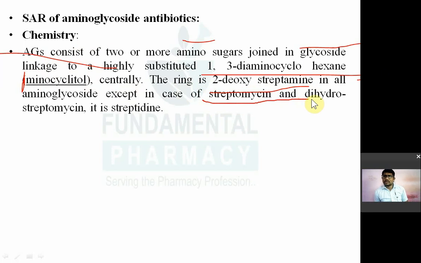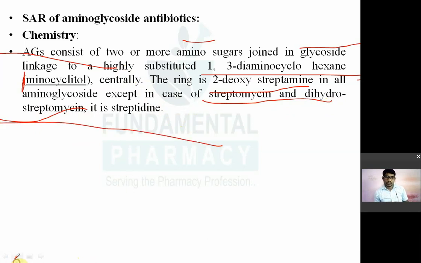2-deoxystreptamine ये जो रिंग होता है वो कॉमन होता है सब में except streptomycin and dihydrostreptomycin. तो streptomycin और dihydrostreptomycin में कौन सा रहेगा? That is nothing but the streptidine. तो बाकी सभी aminoglycoside में 2-deoxystreptamine ये रिंग रहेगा और स्ट्रेप्टोमाइसिन और डिहाइड्रोस्ट्रेप्टोमाइसिन में ये रिंग रहेगा कौन सा? स्ट्रेप्टिडीन. So you have to remember this.